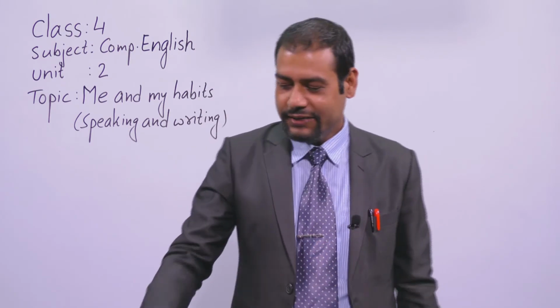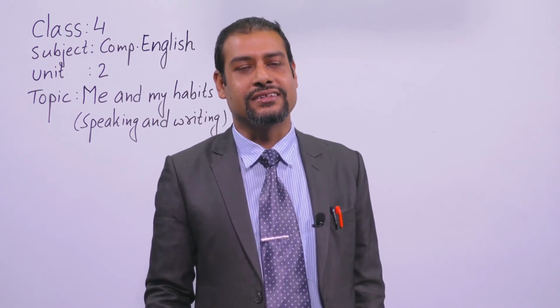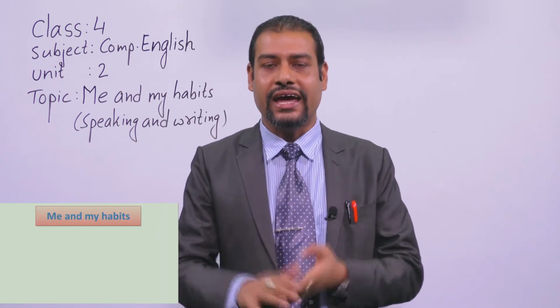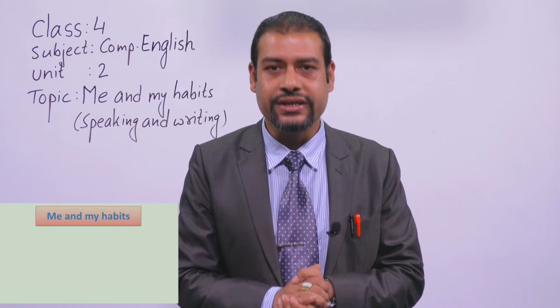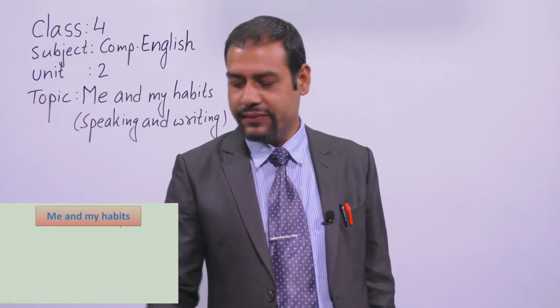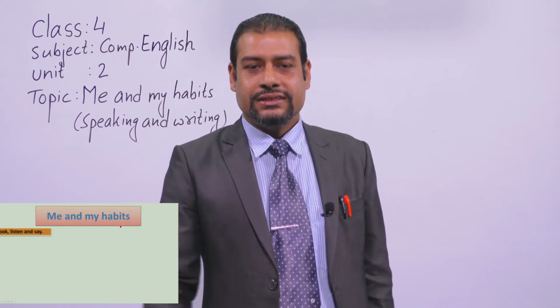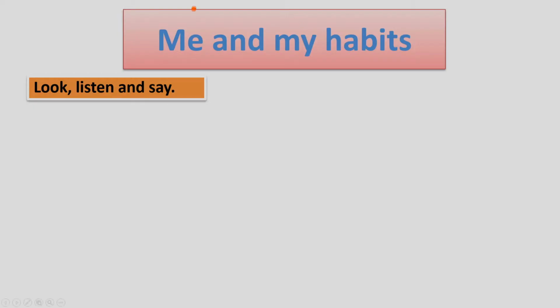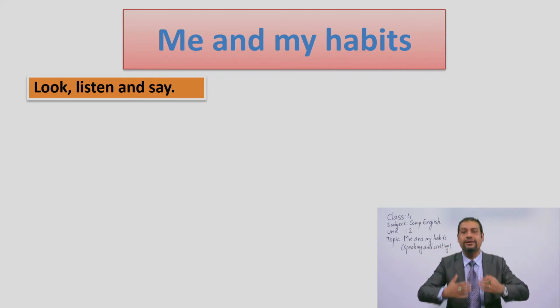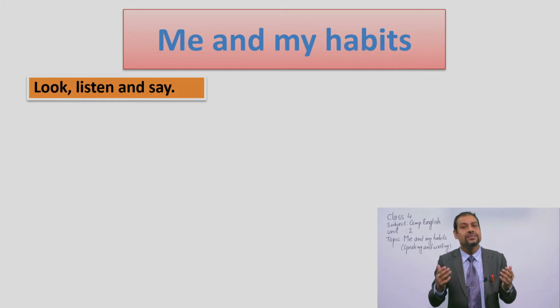Very good. If so, I just like to show you another slide, and this is from your textbook, dear students, and you can find it in your unit 2. So what's written here? Me and my habits. So say what you have to do now. Look, listen and say. You have to do 3 things. First of all, you have to look, then you have to listen and you have to say. You have to practice speaking, okay, to tell the time.